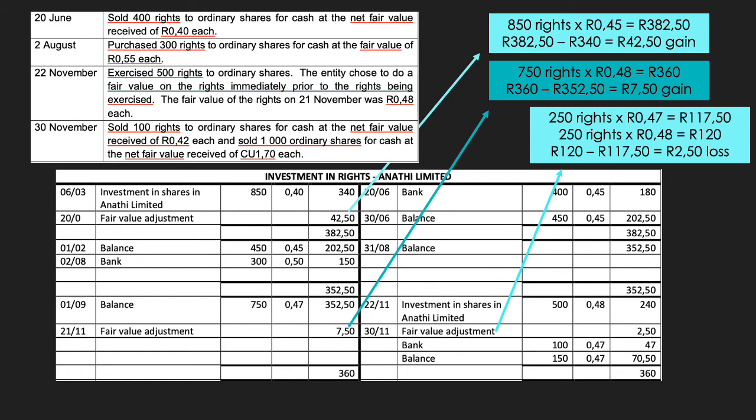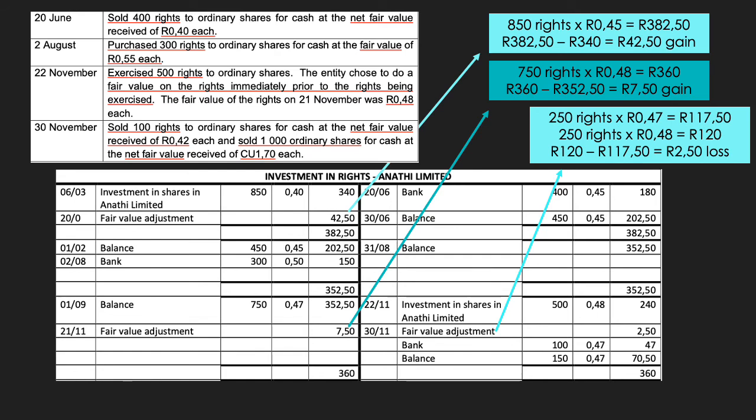We know that we have 750 rights, and the fair value of the rights was 48 cents each, which means that the fair value of the investment in rights amounts to 360 Rand. However, the investment in rights is currently sitting in the books at 352 Rand and 50 cents, which means we need to recognize and record a fair value gain of 7 Rand 50 in relation to the rights. Therefore, we debit the investment in the rights and we credit the fair value adjustment.